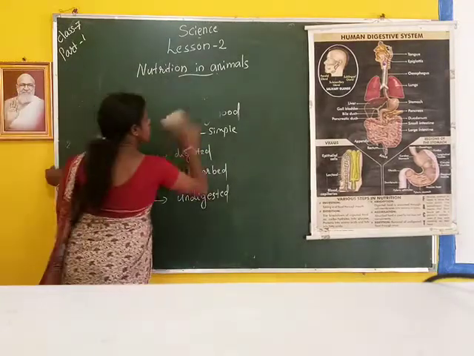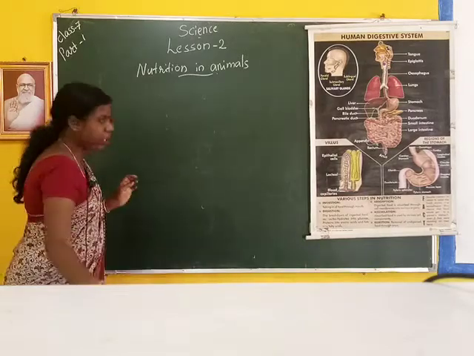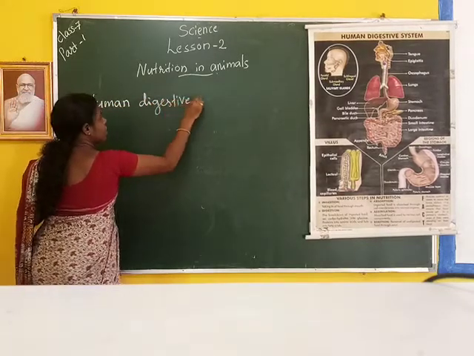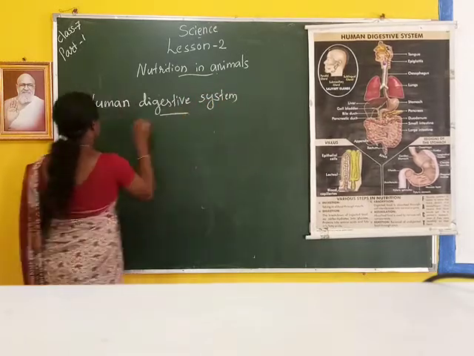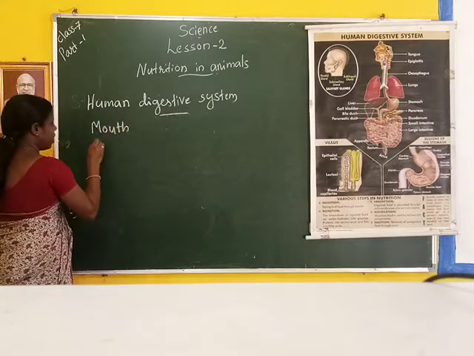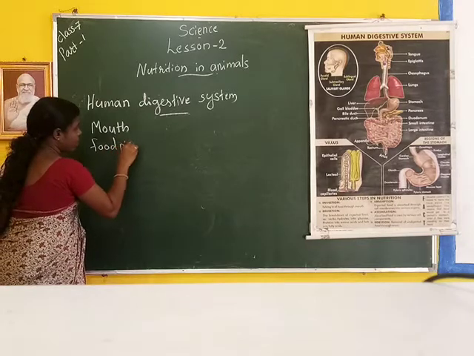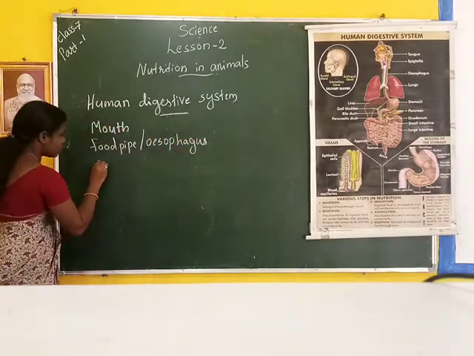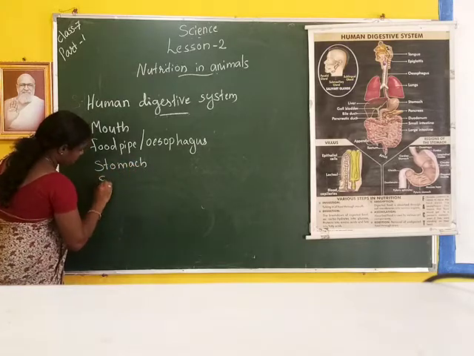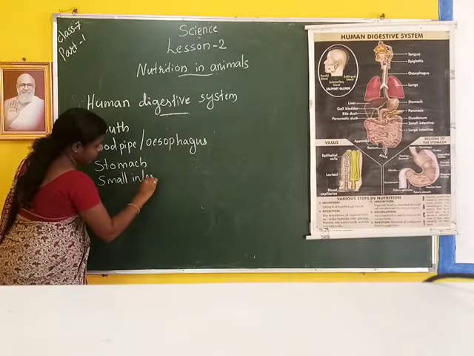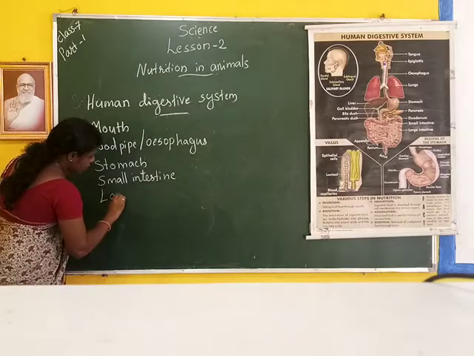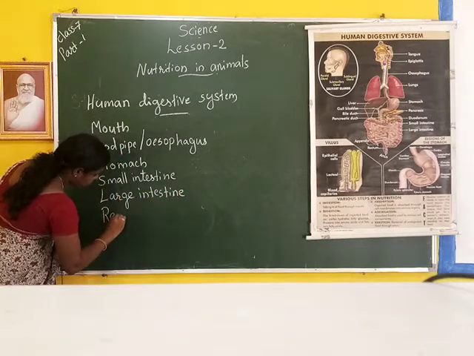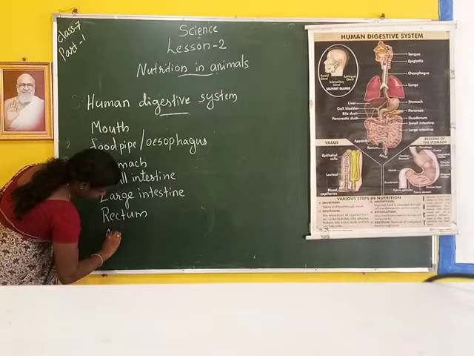Human digestive system includes the mouth, then the food pipe or esophagus, third the stomach, small intestine, large intestine, rectum, and finally the anus.